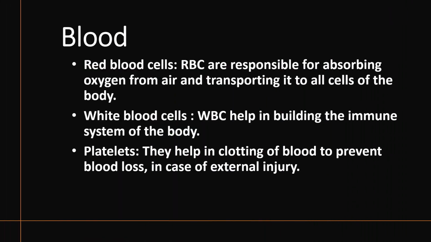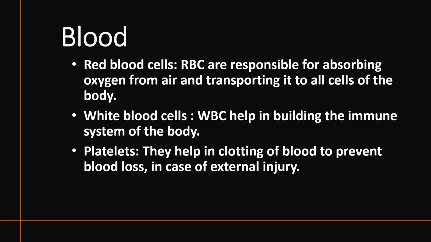You have learnt already about the heart and its structure. Now we are going to learn about the next part of the circulatory system, that is blood. What is blood? Blood is a special kind of fluid that flows in the tubular structures called blood vessels. It transports nutrients and oxygen to all cells of the body.